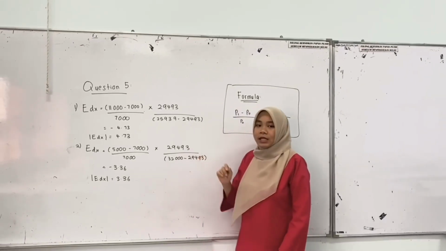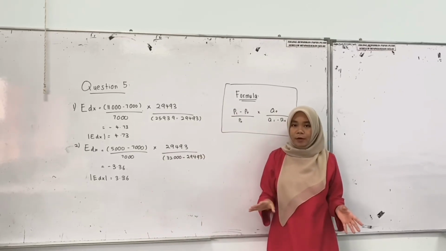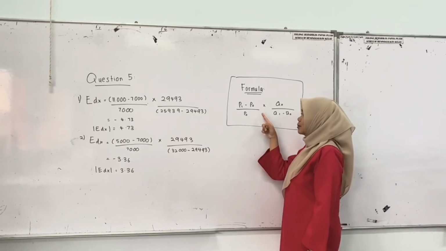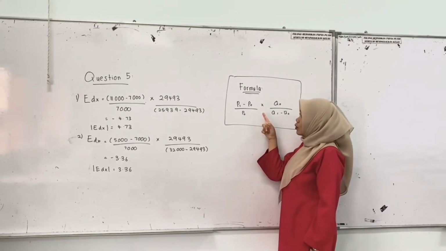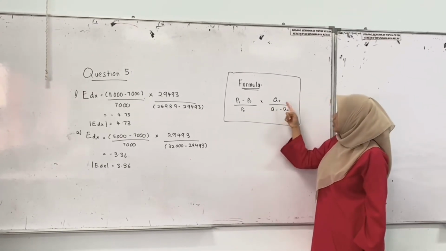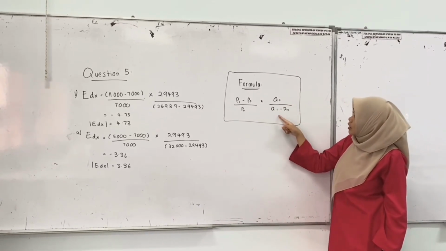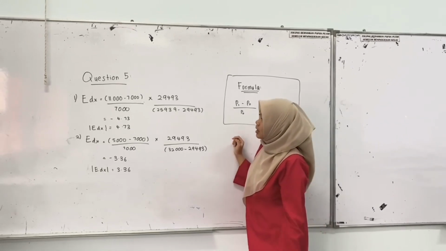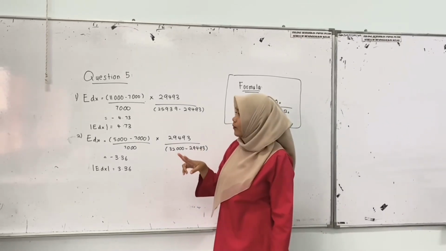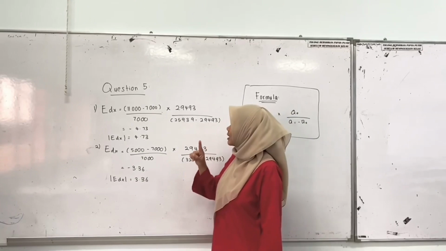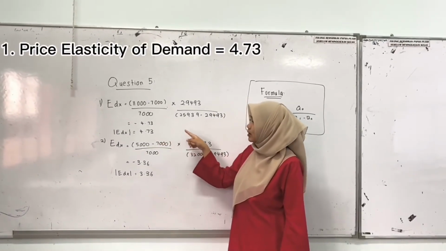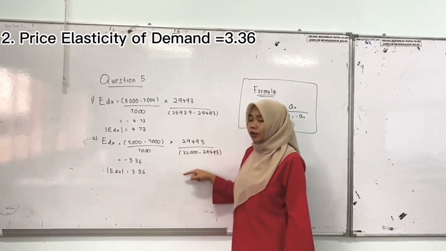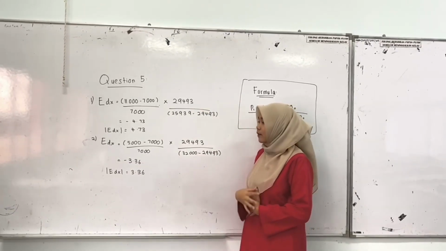Number 5 is basically about calculating price elasticity. So the formula is P1 minus P0 divided by P0, times quantity 0 divided by quantity 1 minus 0. For this question, two indexes are given. For the first price elasticity we get 4.73. For the second one we get 3.36. For another explanation, I will pass to Diana.